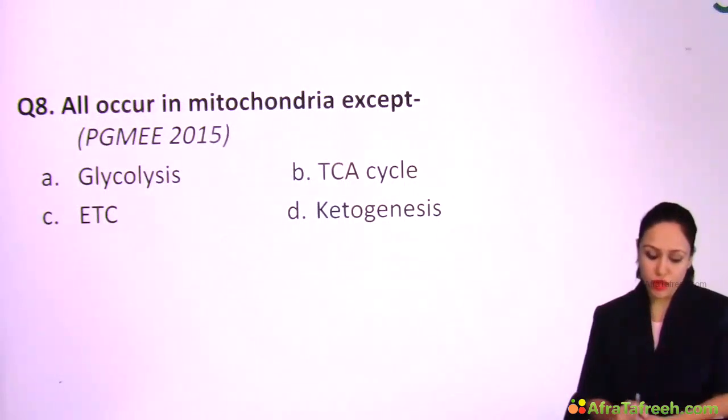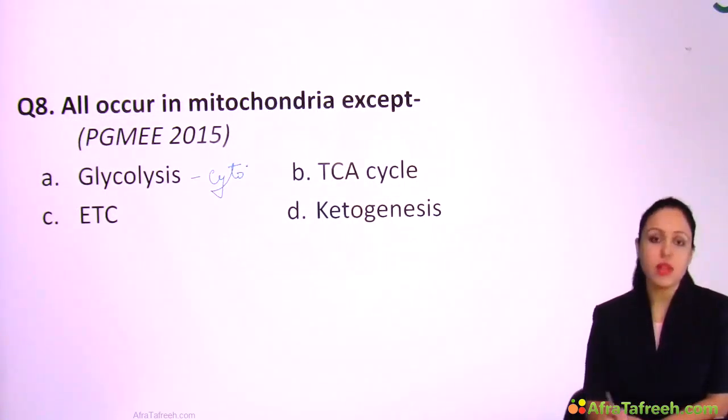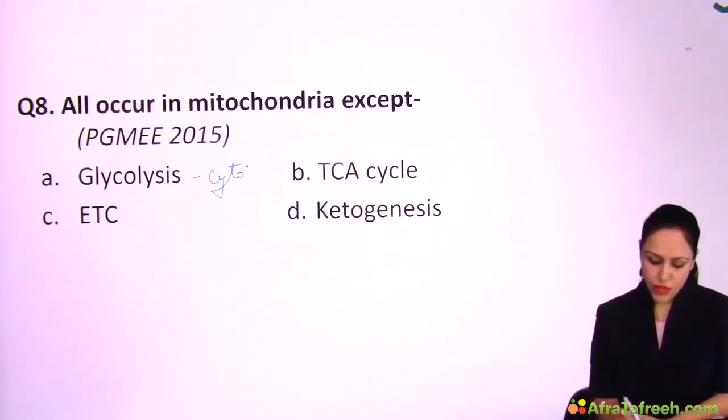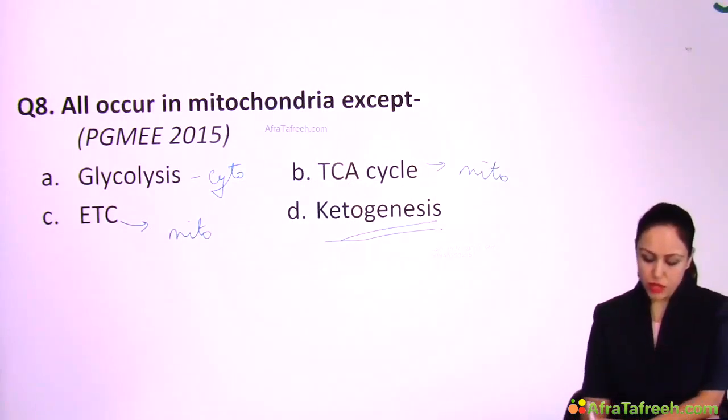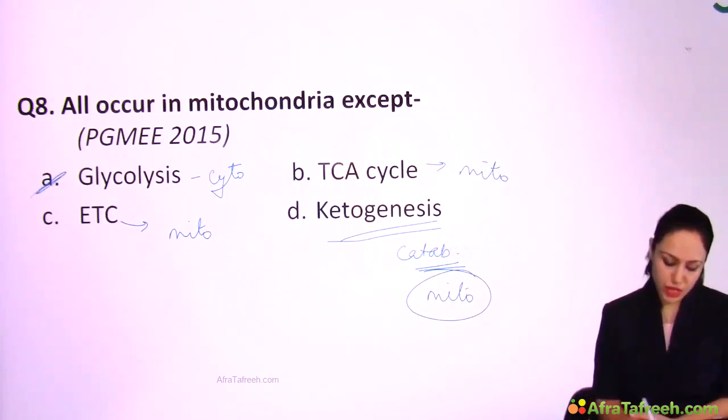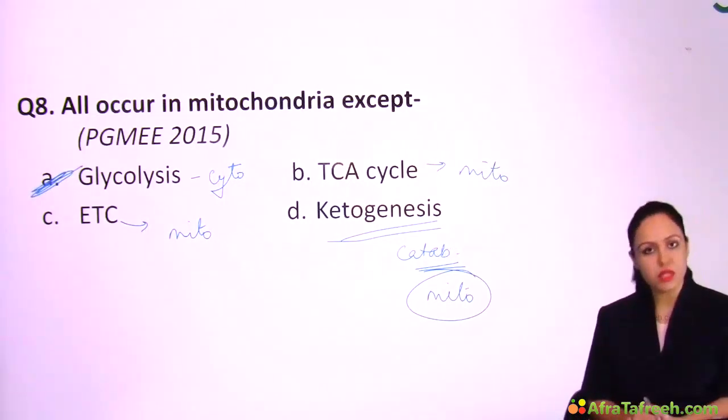Next question, all occur in mitochondria except. This question was asked in 2015. Glycolysis is the exception, this catabolic pathway occurs in cytoplasm, not in mitochondria. Then ETC is vital, TCA is vital, vital pathways occur in mitochondria. Then ketone body synthesis is a catabolic pathway. Any catabolic pathway occurs in mitochondria. So these all occur in mitochondria except glycolysis, which occurs in cytoplasm, right?